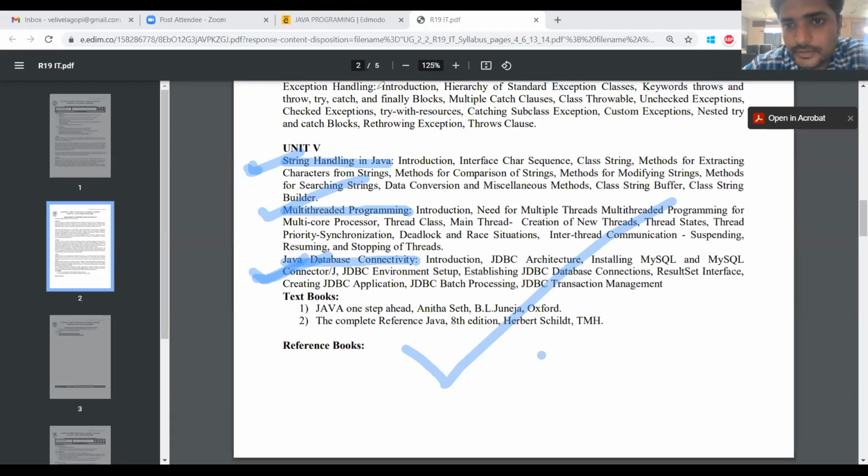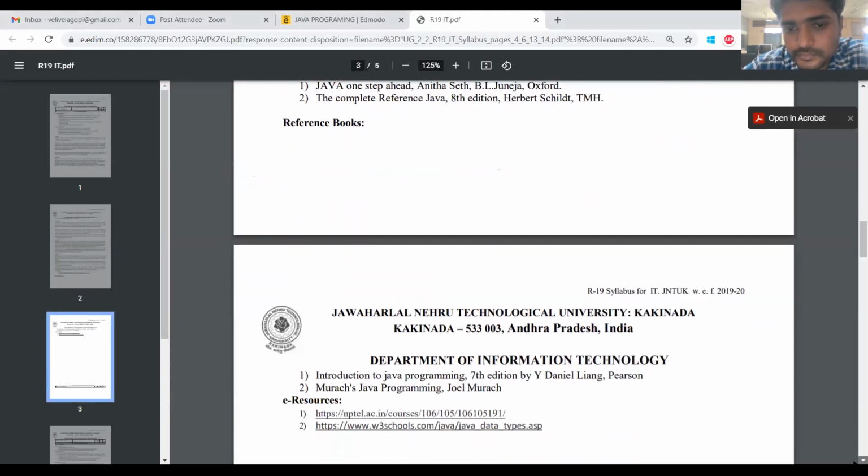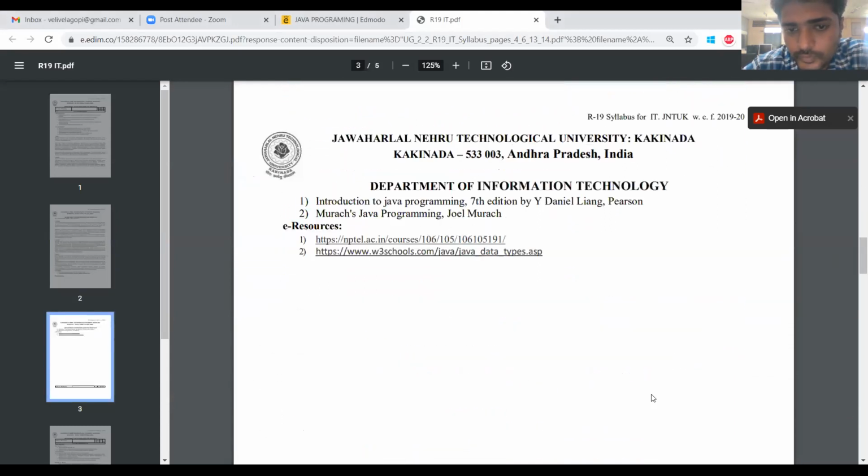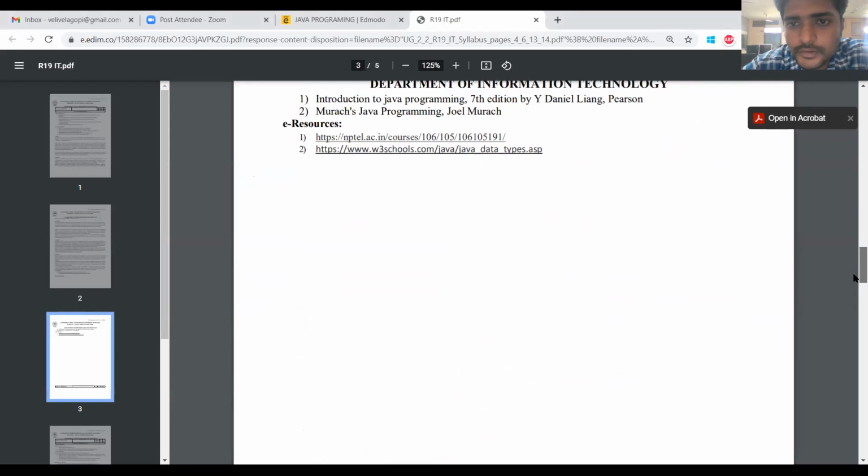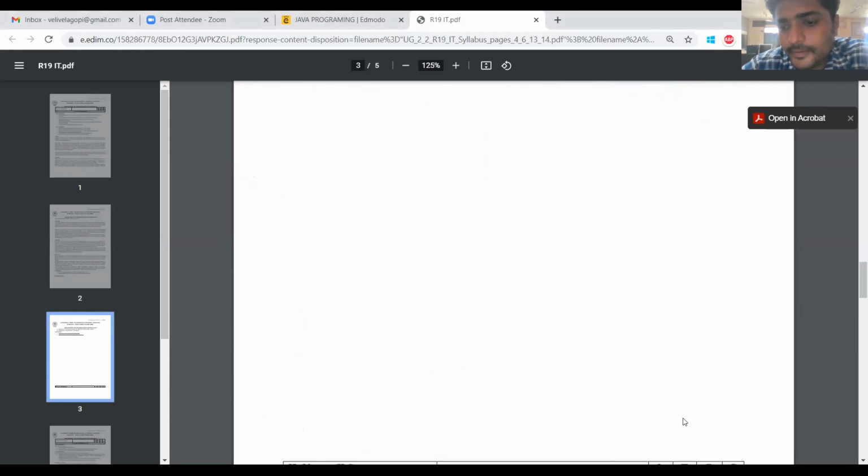Any doubts? While coming to the college, if there are any fee dues, you have to come along with your fee dues. Some pending fees are there, so come with fee details.